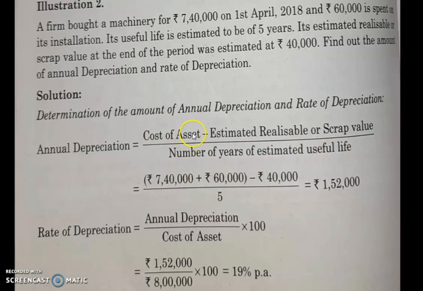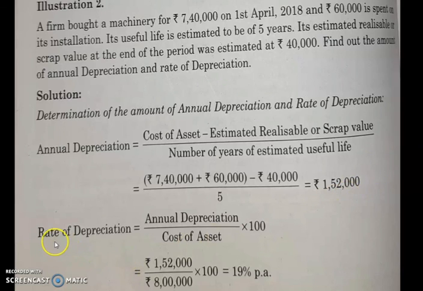Now the cost of machinery, as I told you, is 7,40,000 plus 60,000, so that has to be added together, minus the estimated scrap value of 40,000 as given in the question, divided by the number of years. The estimated life is 5 years, so we divide by 5. You will get the annual depreciation as 1,52,000. So this is your annual depreciation.